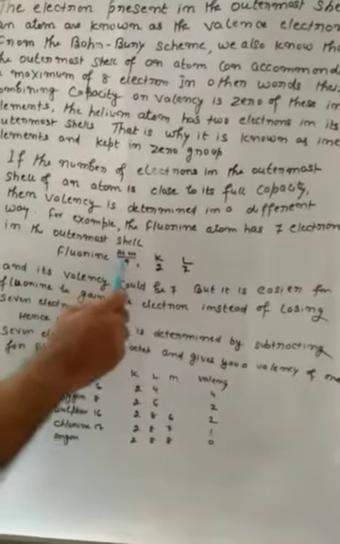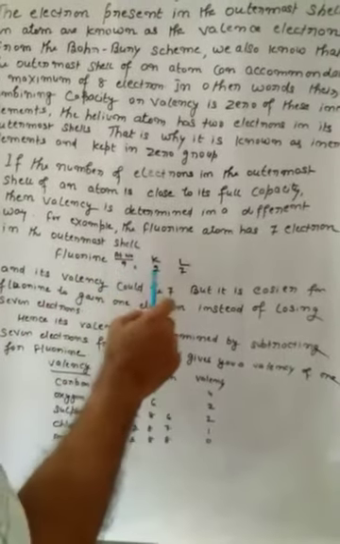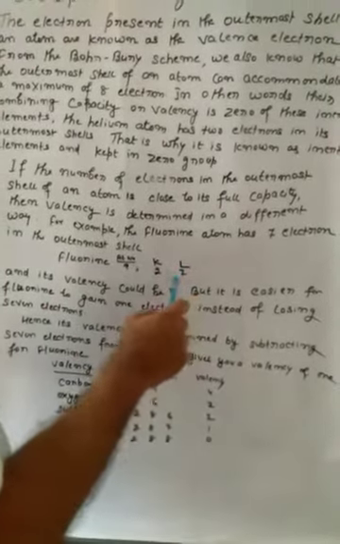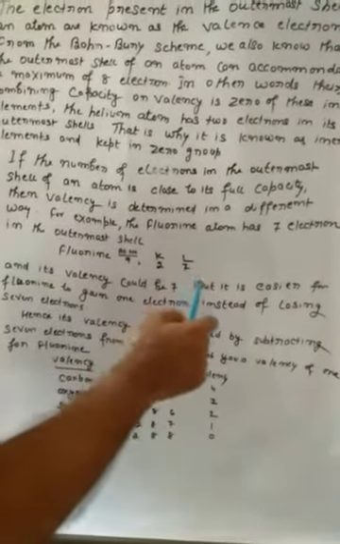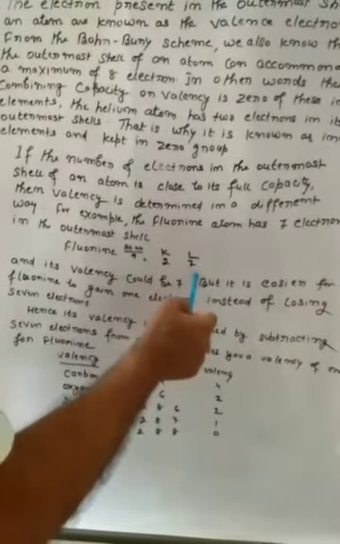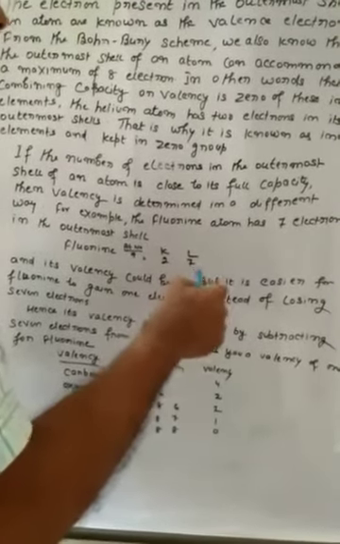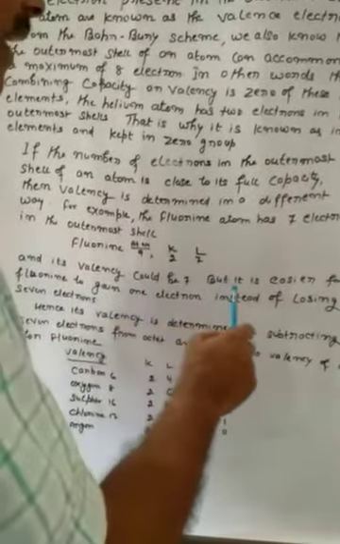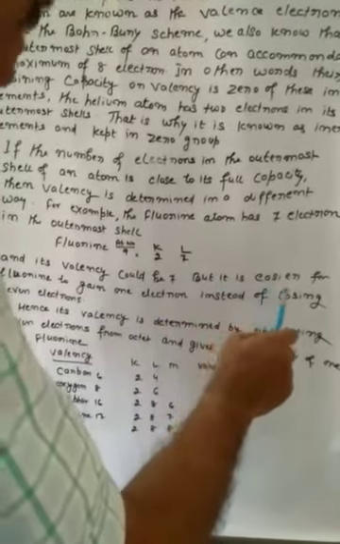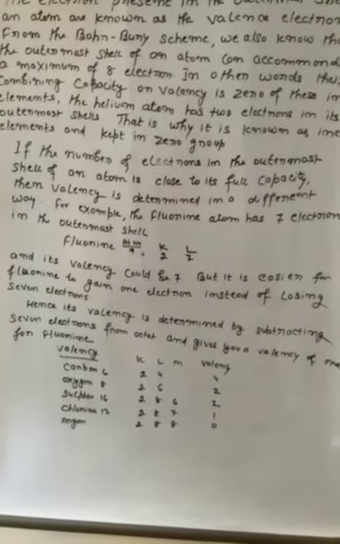See, the atomic number of fluorine is 9, and in the L shell it has 7 electrons. It can gain 1 electron from another atom to complete its octet, so its valency is 1. Its valency could be 7, but it is easier for fluorine to gain 1 electron instead of losing 7 electrons.